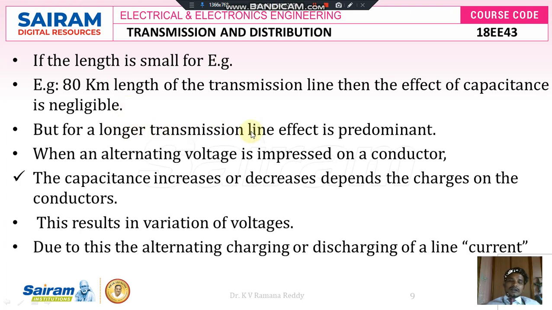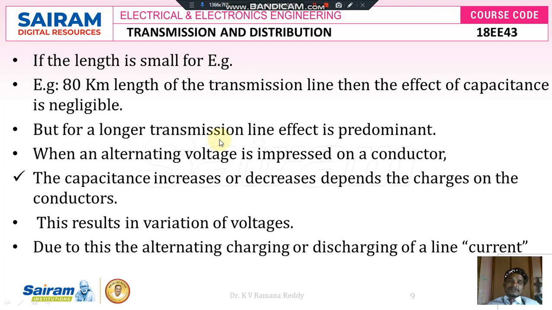But for longer transmission lines, this effect is predominant, and a charging current and discharging current take place. Medium transmission lines are those whose length lies in the range between 80 kilometers and 150 kilometers. Long transmission lines are those whose length is greater than 150 kilometers, and there the effect of capacitance per unit length of the transmission line exists.